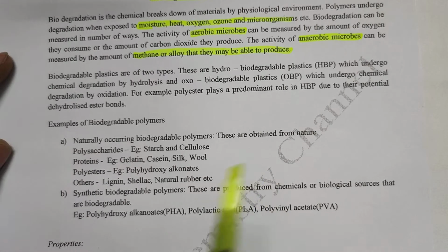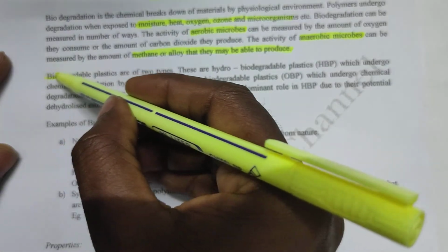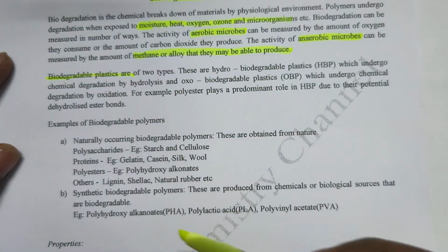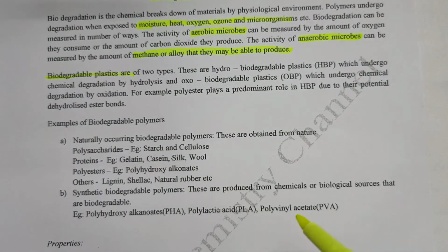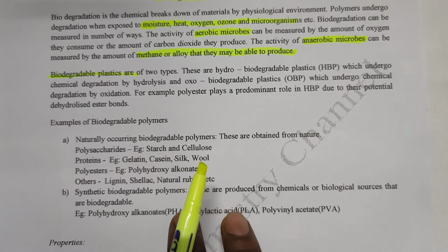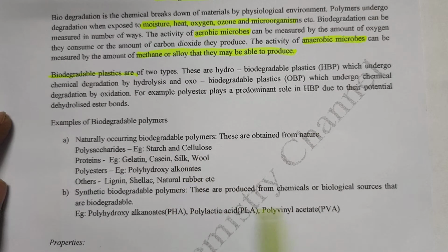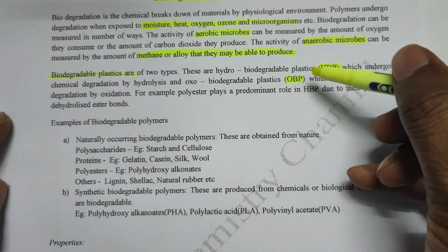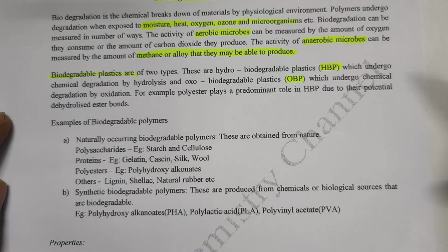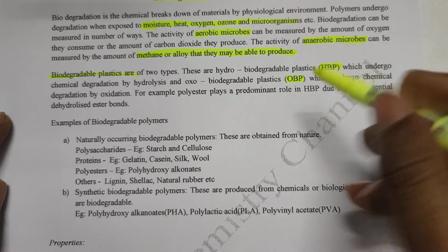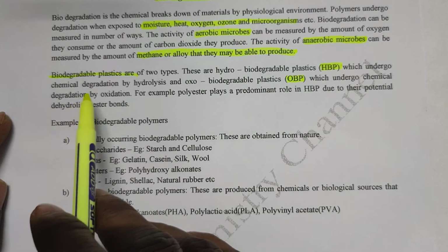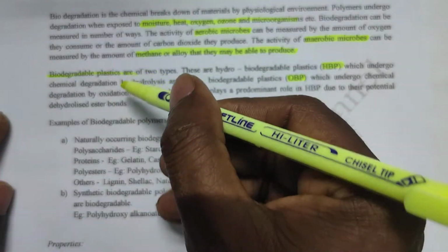Then, biodegradable plastics are mainly of two types: hydrobiodegradable plastics and oxo-biodegradable plastics. Hydrobiodegradable plastics undergo chemical degradation by hydrolysis.